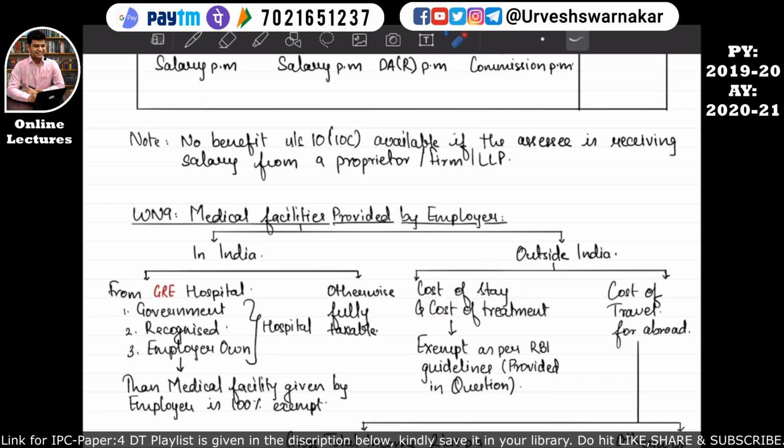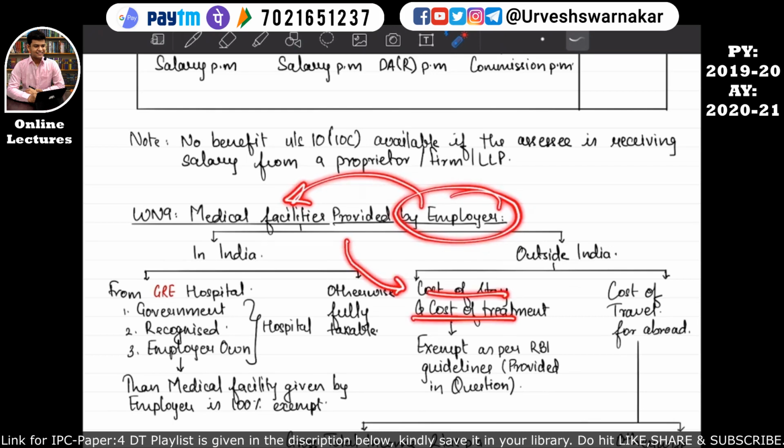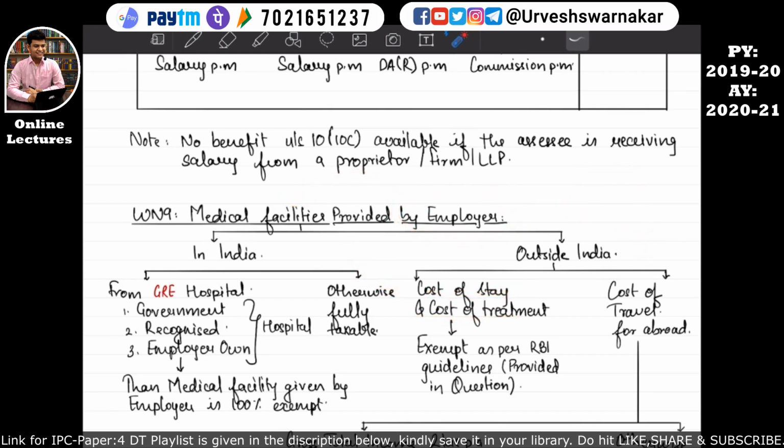If the employer is providing the medical facility of cost of stay and cost of treatment to the employee outside India, then the exemption will be available as per RBI's guideline, and such exemption will be provided in the question.